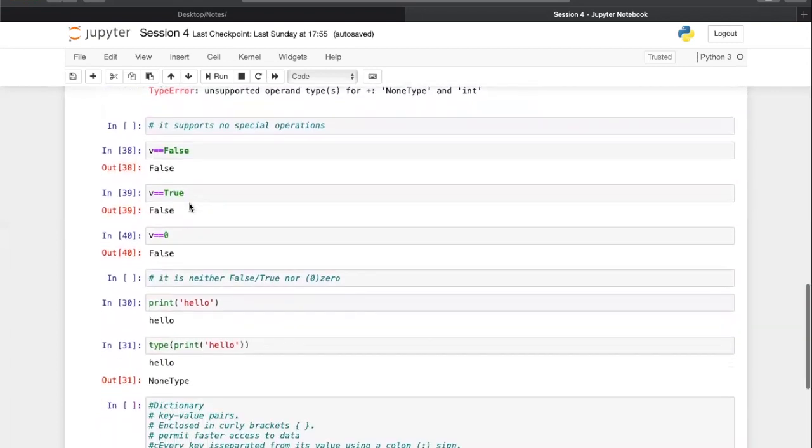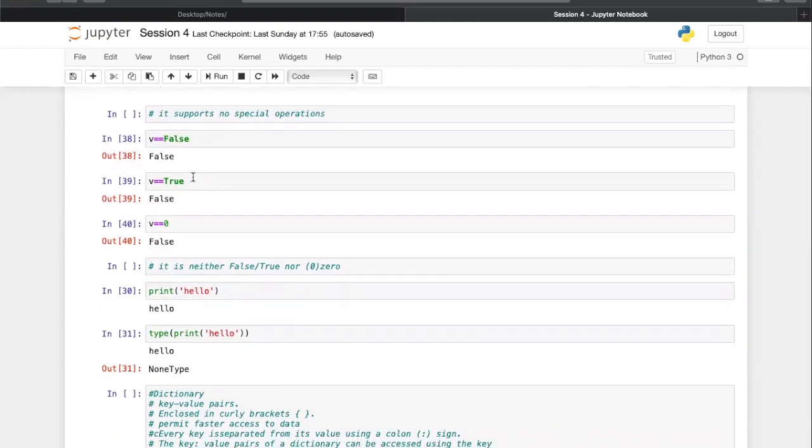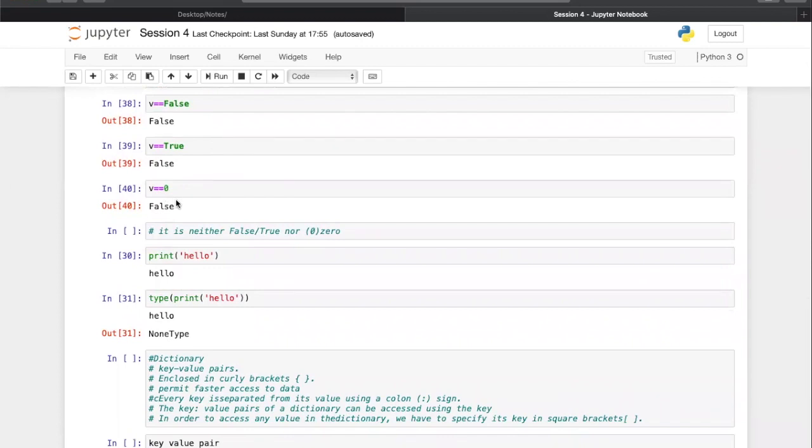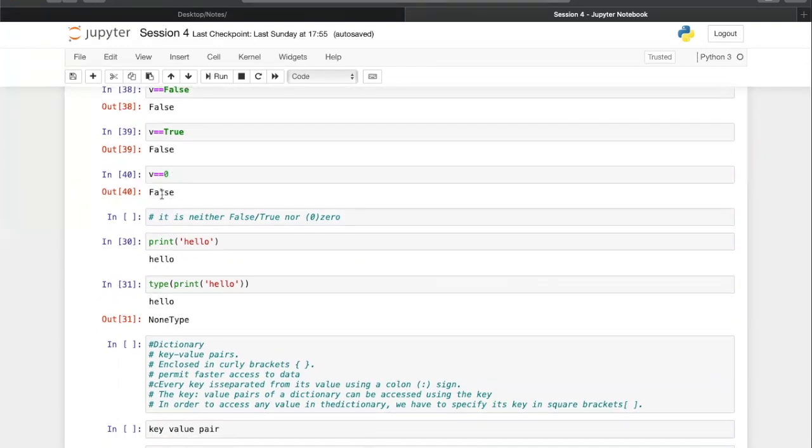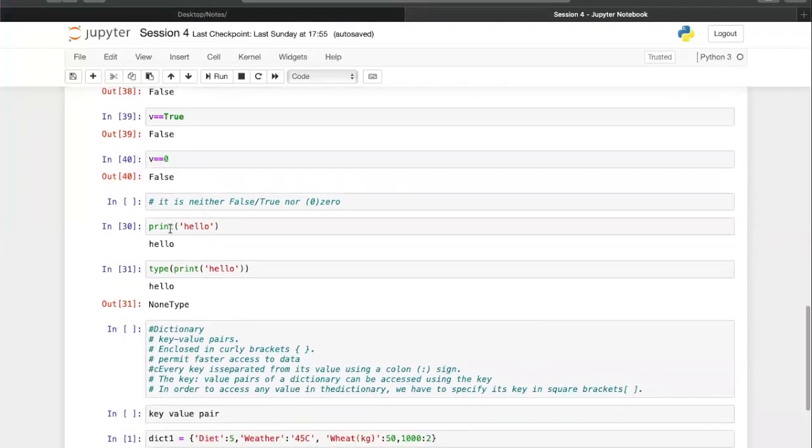It's neither a boolean. If you try to understand whether it is false or true, it gives you false. That means it is neither a boolean. It is not even zero. It's none. It's absence of a value. If you try to equate it to zero, to understand whether it is zero or not, it gives you false. No, it is not even zero. So this is something which we can understand from none type. It is neither a string nor an integer nor a float, neither a list nor a tuple. It is not even zero, false, or true.